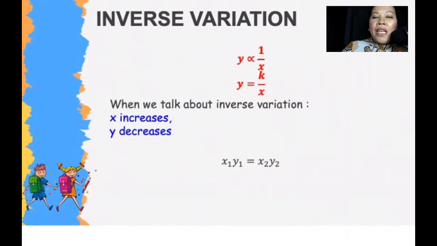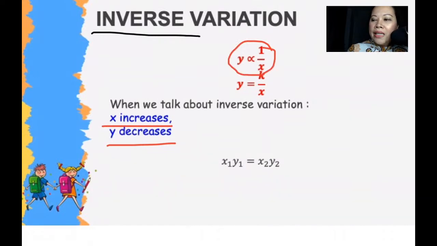Okay, so let's proceed to the other type of variation, which is inverse variation. From the word inverse, meaning opposite relationship. So inverse variation, as one increases, the other one decreases. Okay, so y is inversely proportional to x. So when you write it down, it will be y equals k divided by x. If it was direct variation, we multiply. If it is inverse, we divide by k. So if we rearrange this, we will actually have yx equals k.